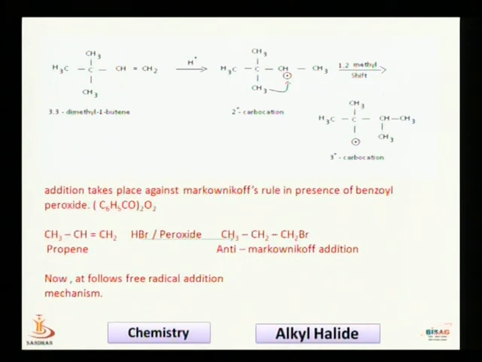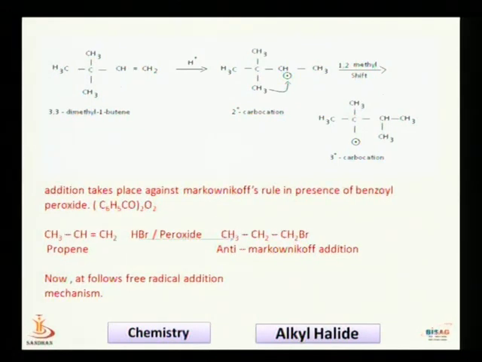Now a methyl shift takes place, and again a tertiary carbocation is produced, which is more stable, and the halogen combines to give the iodide or, say, bromide. So 2,3-dimethyl-2-iodobutane is the product.